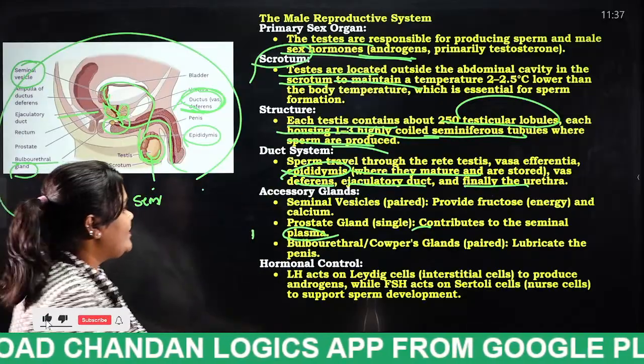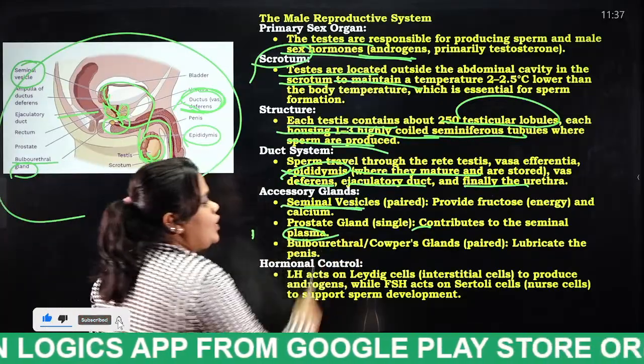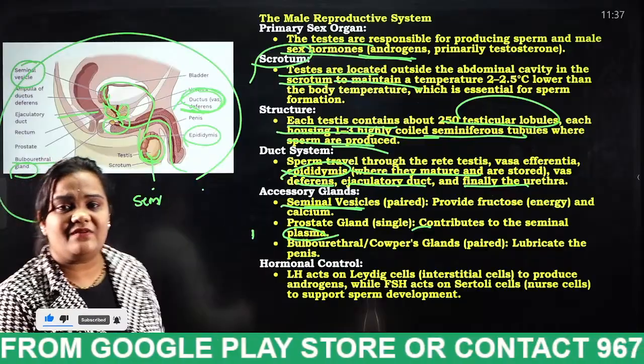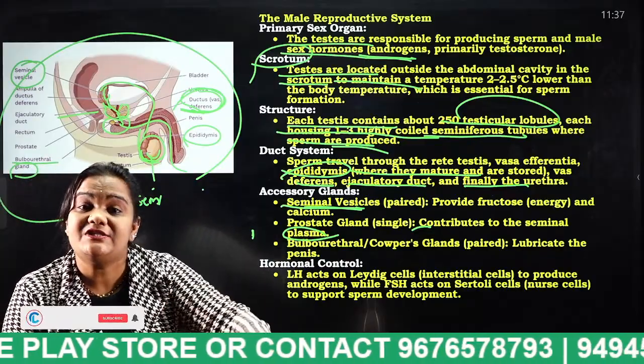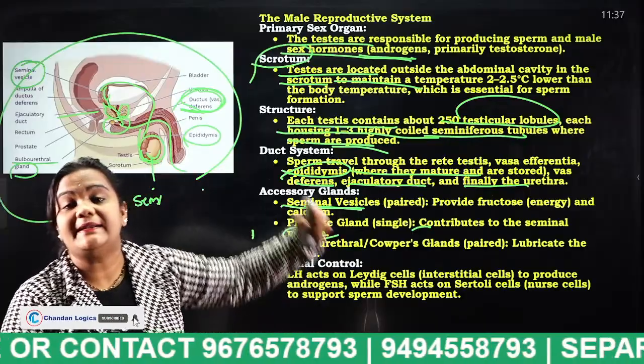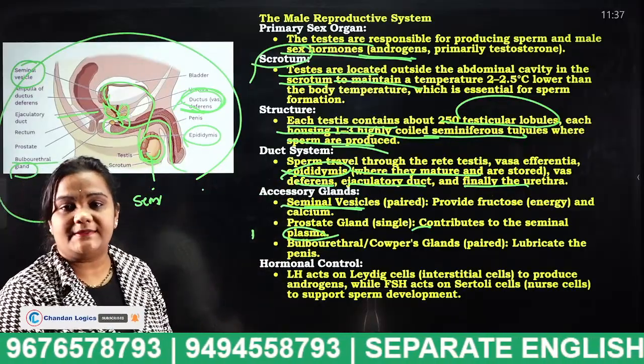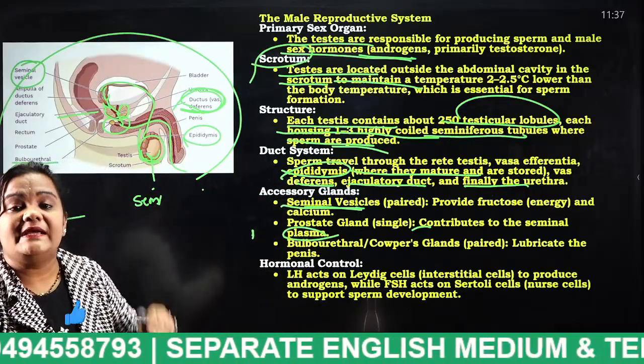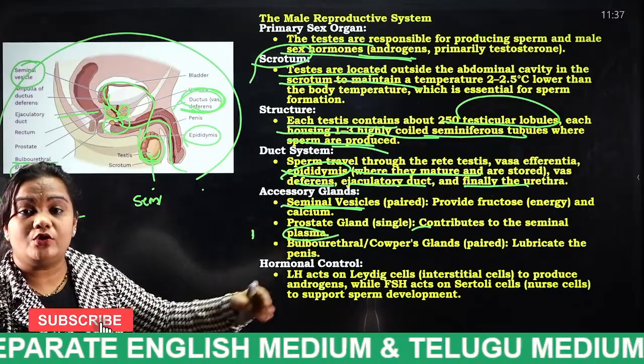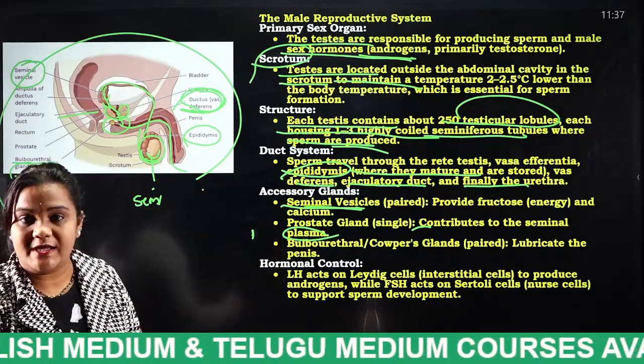The next one is the seminal vesicles. I have told you the purpose of these seminal vesicles. They provide the energy required for the sperm, like nutrients.